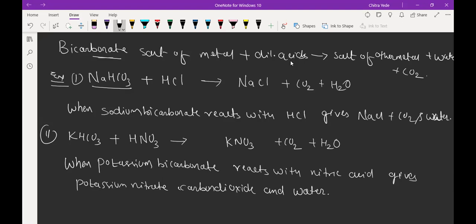So this is the description for the reaction. Understood?